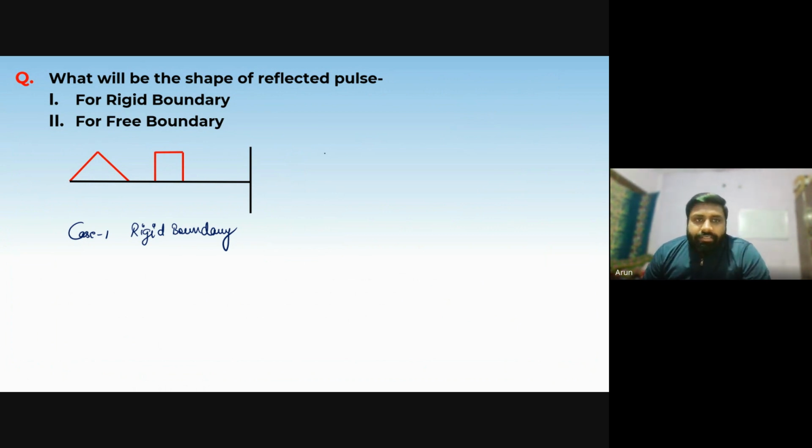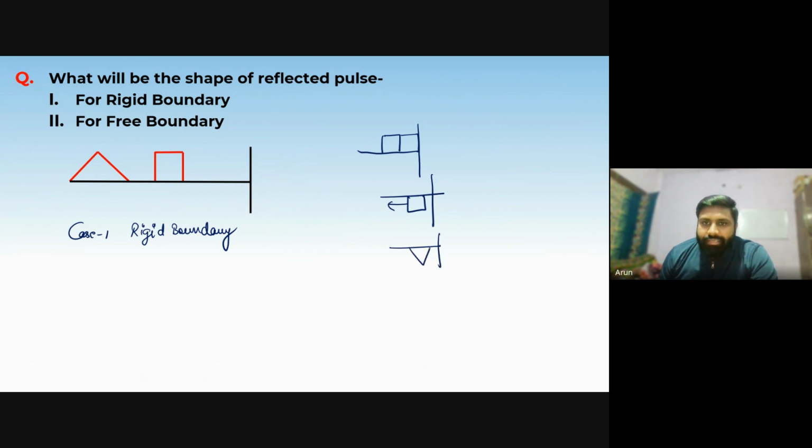So we know that when this square pulse will travel near to the boundary, what will happen? The boundary will invert it and send it back if this is a rigid boundary. So the reflected wave pulse will be like this. And for triangular one, it will be like this.